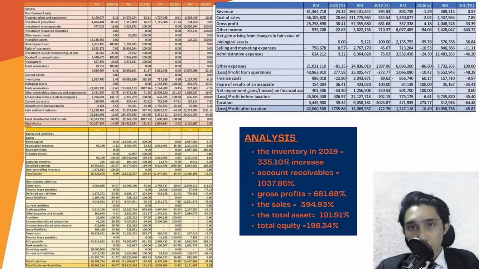Lastly, the most impactful value in 2019 is the increase in the total asset with 191% and the total equity with 198%, resulting in a positive performance in terms of the company's financial risk in 2019. In conclusion, the company had changed extensively in the year 2019, resulting in a positive performance indicator for the company compared to the other years.